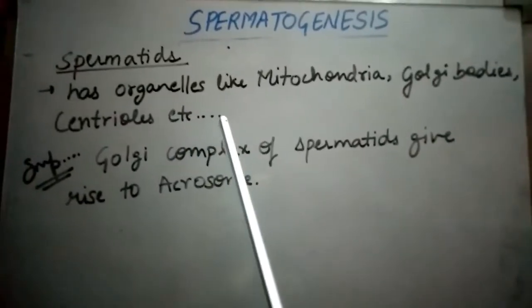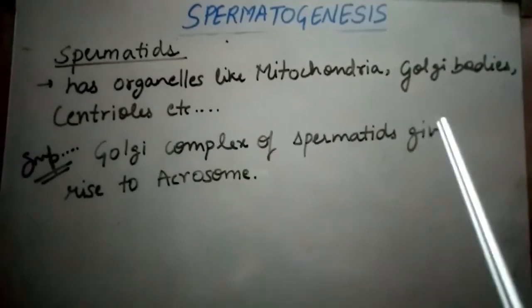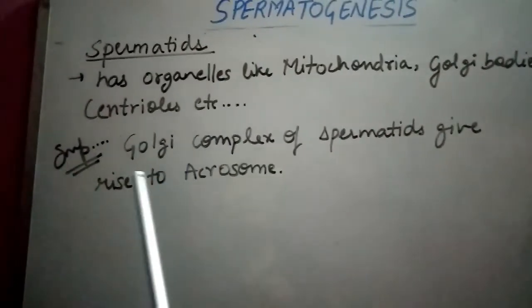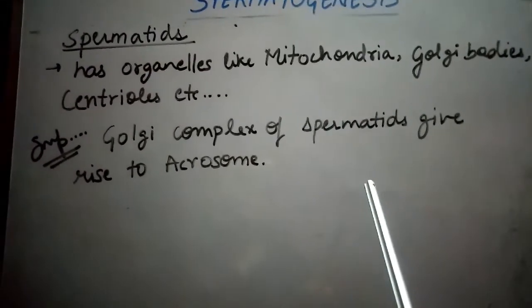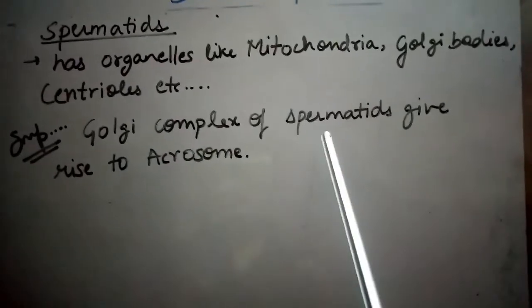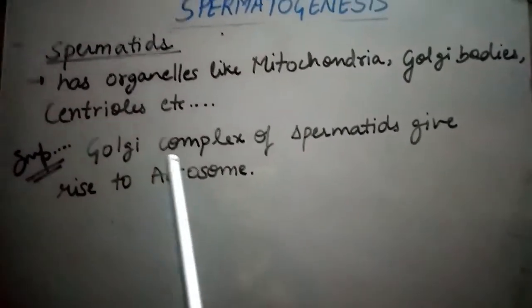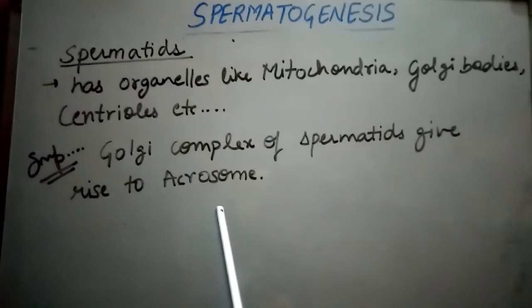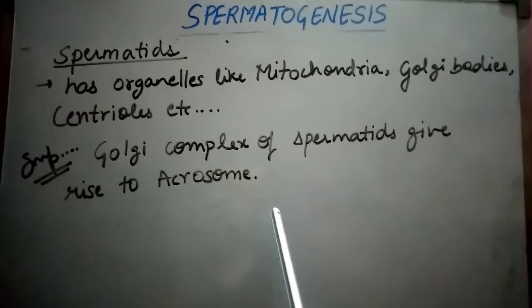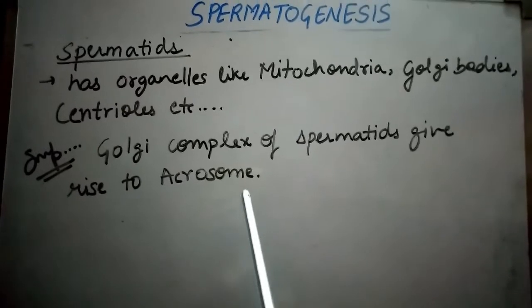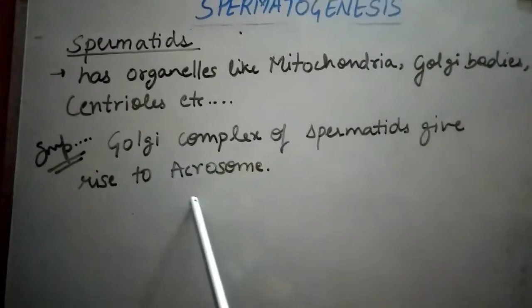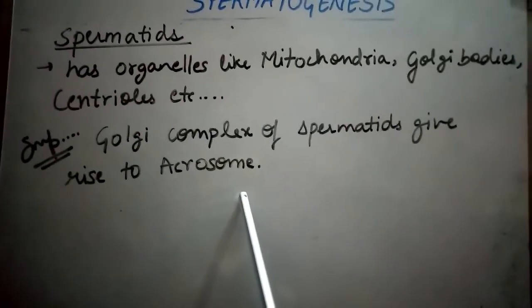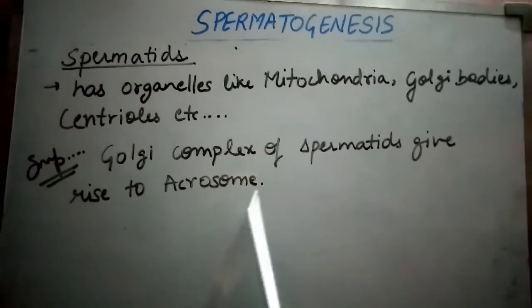Spermatids have organelles like mitochondria, Golgi body, centrioles, etc. Remember, this line is very important from the point of view of your entrance examination. The Golgi complex of spermatids gives rise to the acrosome of a sperm. When we study sperm structure, I will tell you what the function of this acrosome is. It is very important. It plays a very important function and role in the fertilization process.